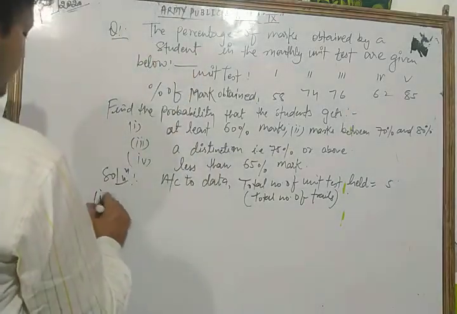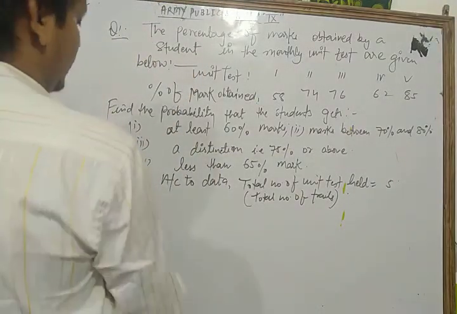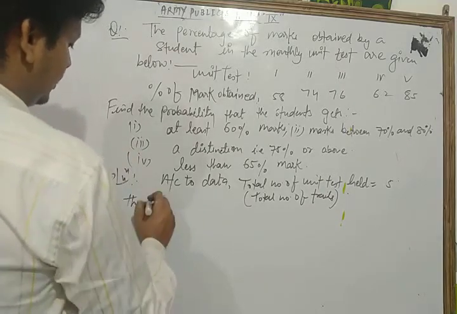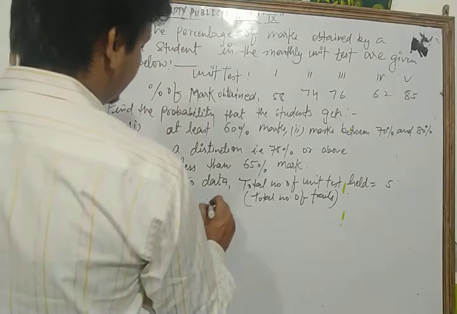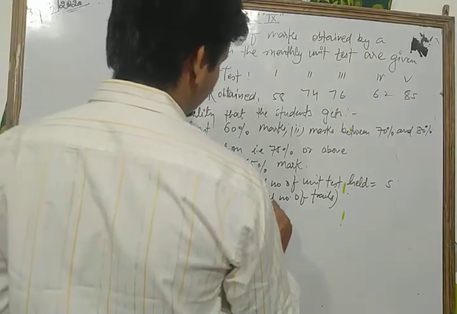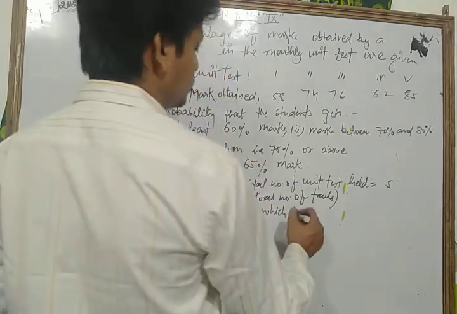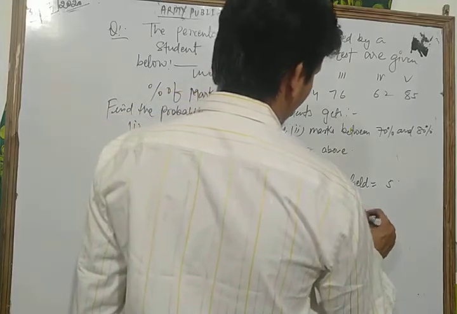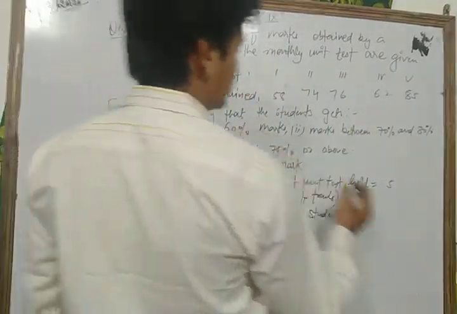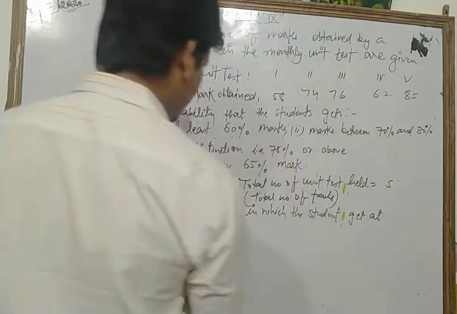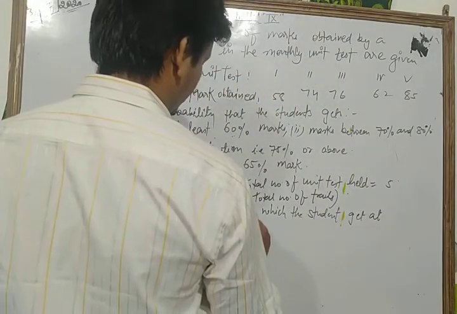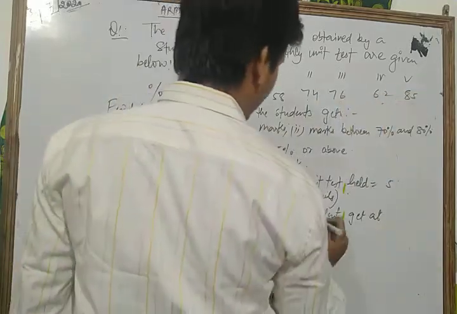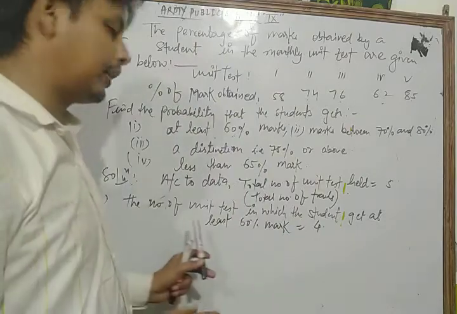First we take the number of unit tests in which the student gets at least 60%. That is 1, 2, 3 and 4, no? 4. So this is the favorable condition.